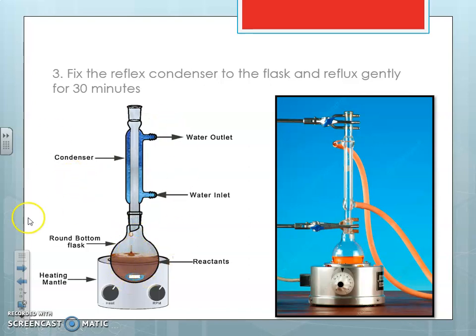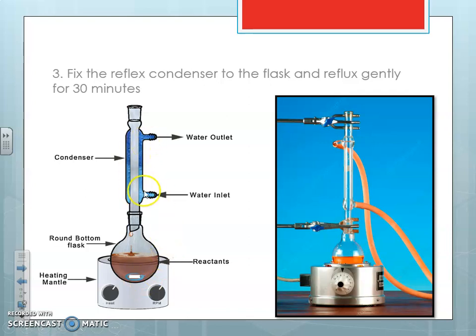So this is what we call a reflux assembly, and the purpose of using it is for long-time heating, to prevent the loss of the reaction mixture. If you directly heat in an open vessel for 30 minutes, all of the reagent or reaction mixture will evaporate, and at the end of the 30 minutes there is no reactant or reaction mixture remaining in the flask. It will get completely evaporated.